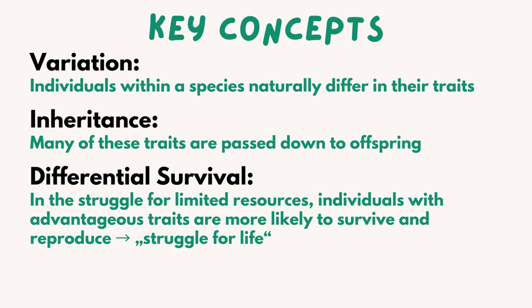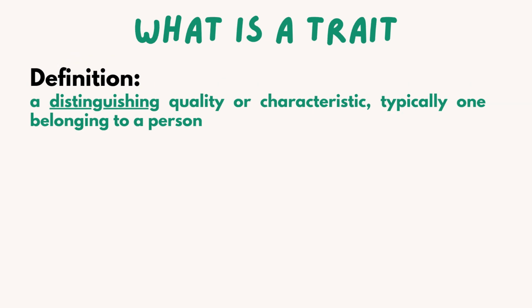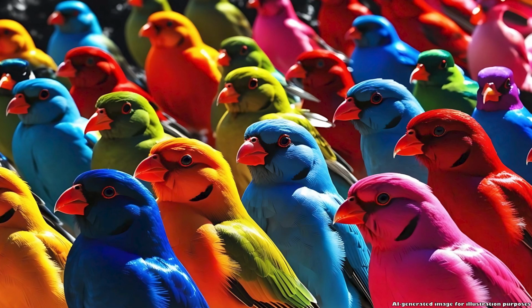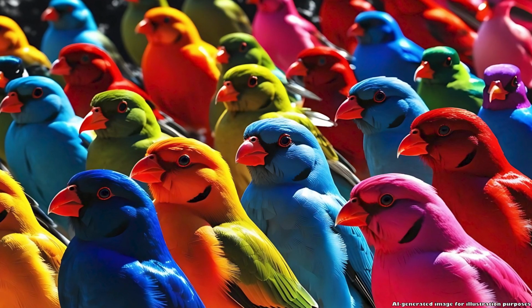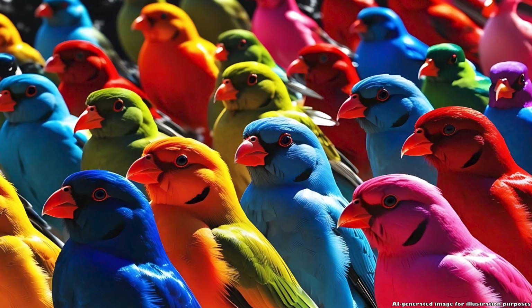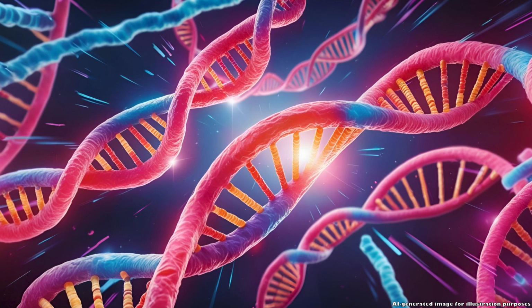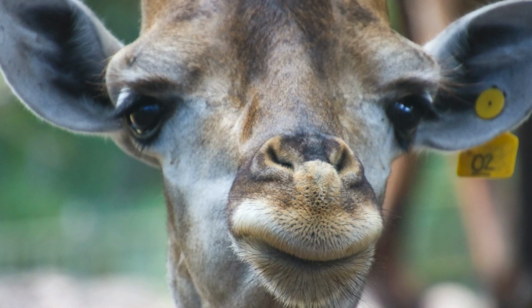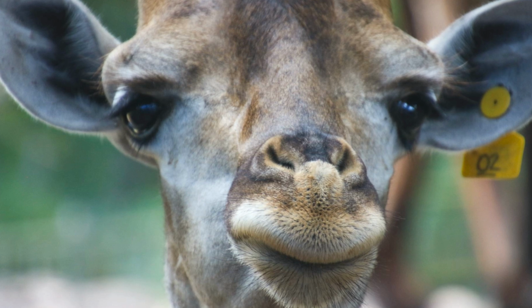Now, what exactly is a trait? The definition I found is that a trait is a distinguishing quality or characteristic, typically one belonging to a person or organism. So, a trait can be literally anything. It can be differences in speed, body size, having hair or no hair, but the key point is that a trait can vary between individuals, and these variations arise randomly through genetic mutations such as insertions, deletions, or inversion. And now let me demonstrate this concept using the most famous example, the neck length of a giraffe.